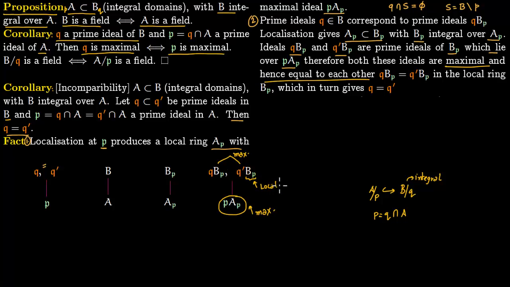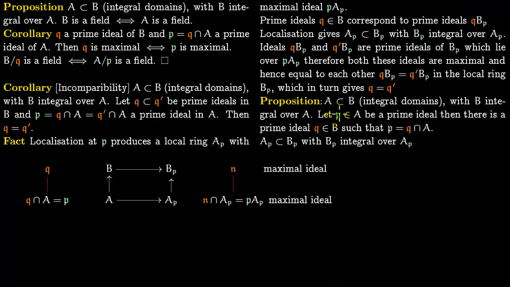A local ring has a unique maximal ideal. So if it has two maximal ideals, it has to be the case that both of them are equal to each other. And because there is a one-to-one correspondence between these and these, it has to be the case that Q is equal to Q prime. So both of them are equal to each other in the local ring because it has a unique maximal ideal, which in turn gives Q is equal to Q prime because by 2 there is a one-to-one correspondence between ideals like this and ideals like this.